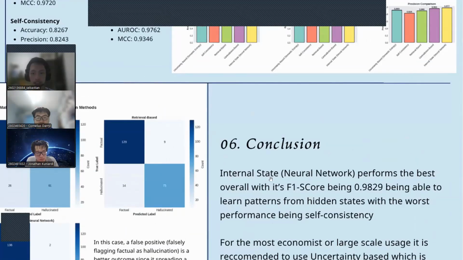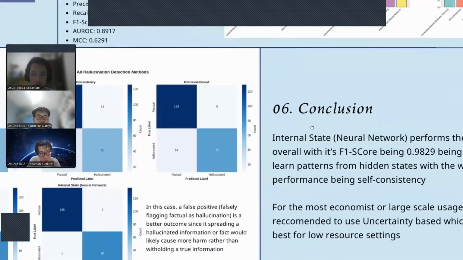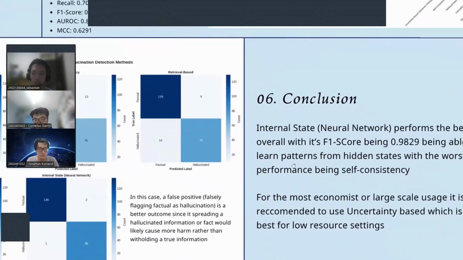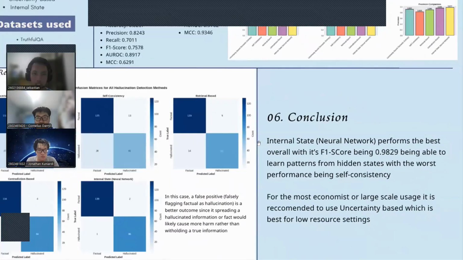Now, in conclusion, the internal state neural network is the model that performs the best overall, with its F1 score being 0.9829, being able to learn patterns from hidden states, with the worst performance being self-consistency. And also, an additional note: for economical or very large-scale usage, it is recommended to use the uncertainty-based method, which is best for low-resource settings.